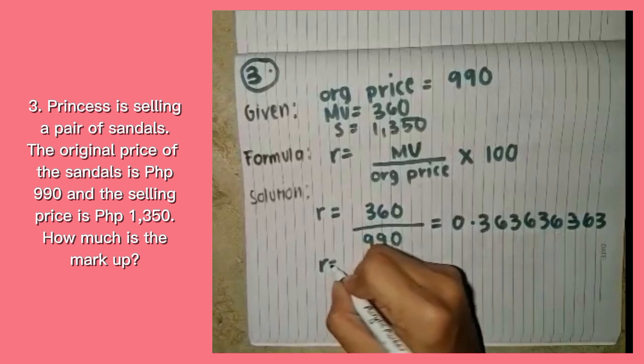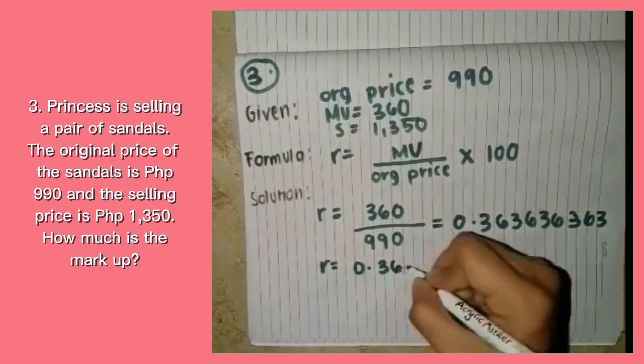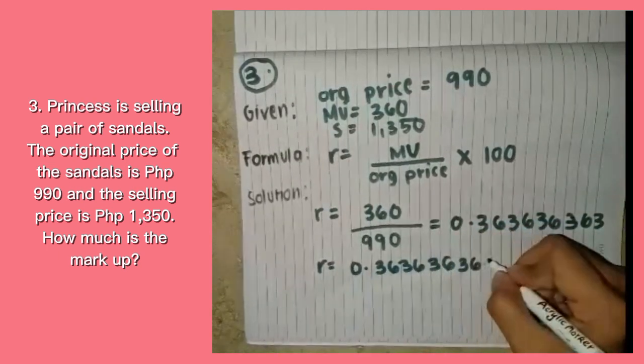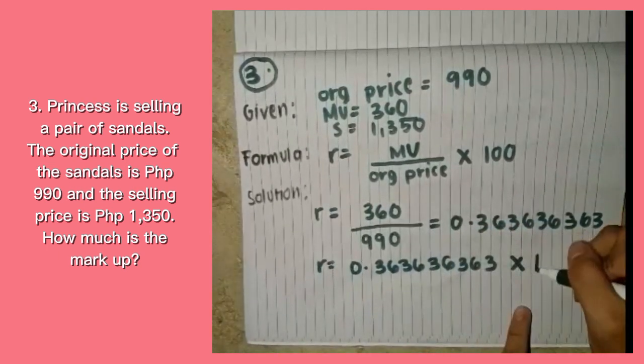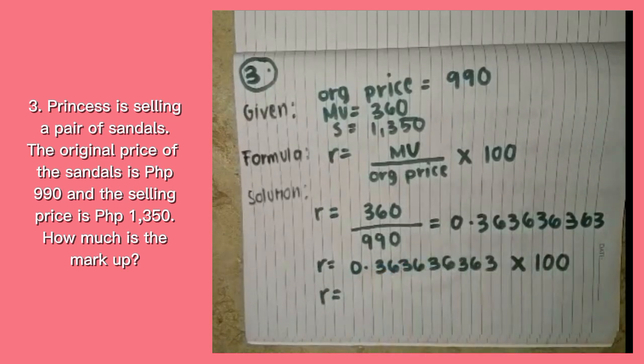So R is equal to, copy this, bring down 0.3636363 multiplied by 100. You can calculate this on your own to find the answer.